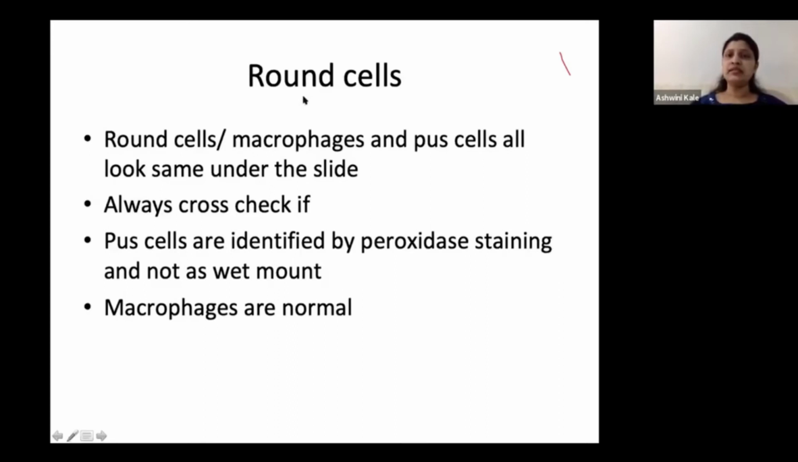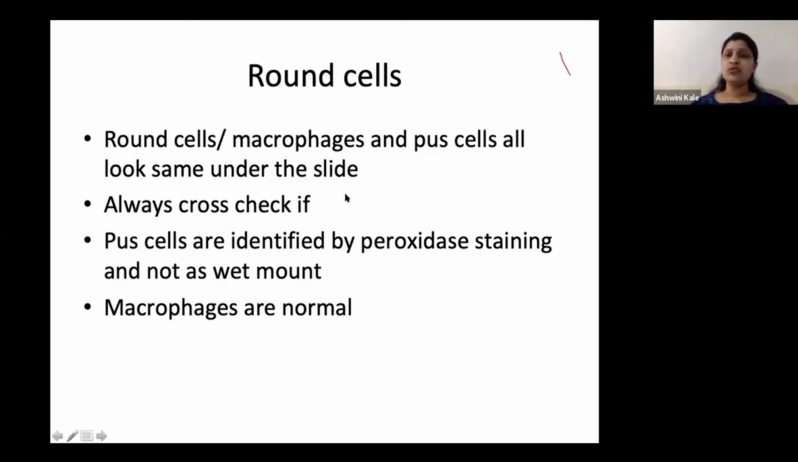Now round cells. This is another entity which we commonly find in all our reports. Round cells plus, pus cells many, or pus cells numerous, or pus cells more than 100, or pus cells uncountable. So the thing is, round cells, macrophages and pus cells all look the same under the slide. If you do a wet mount preparation and you look at the slide, everything appears round and all these three things appear to be the same.